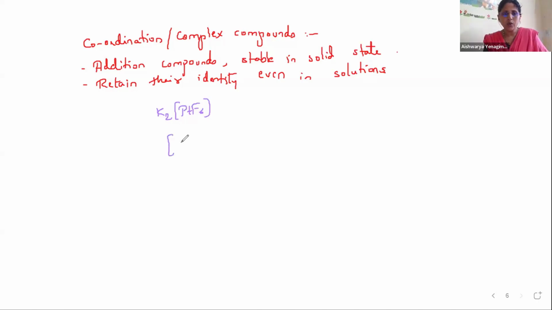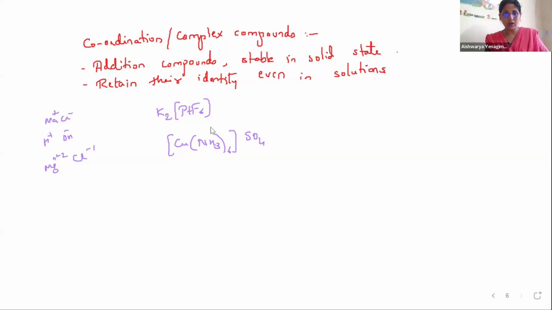Let me give one more example: you have Cu(NH3)6 SO4. This also has a cation and an anion. Just like NaCl has Na plus ion and Cl minus ion, a cation and an anion. Water has H plus and OH minus, a cation and an anion. Magnesium chloride has Mg plus 2 and Cl minus, a cation and an anion. Similarly, these coordination compounds also have a cation and an anion, but one of the ions will be complex. That's it. That is why we call them complex compounds.